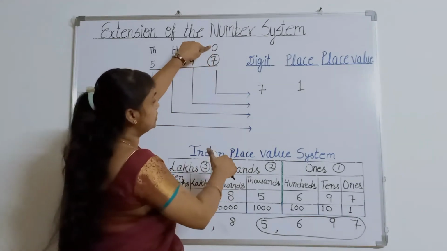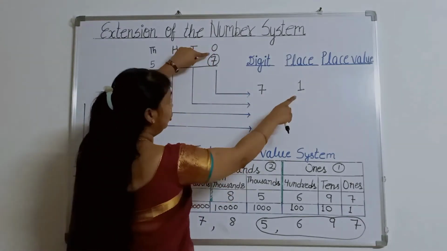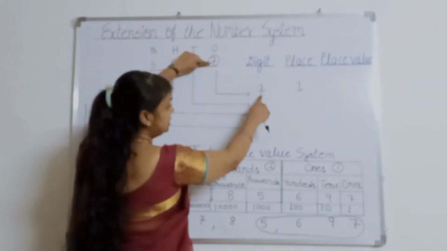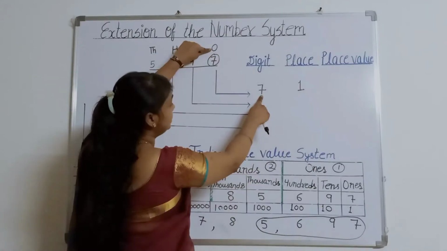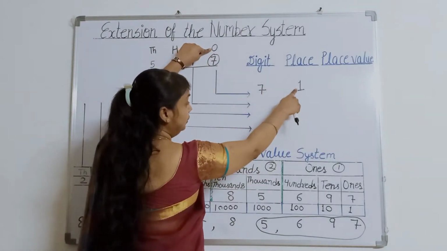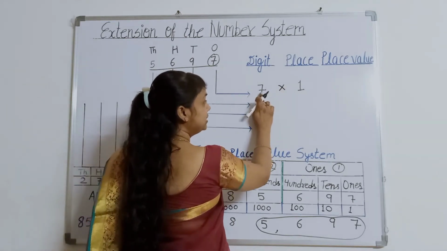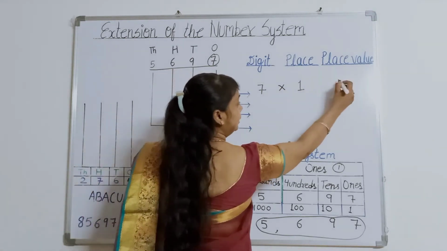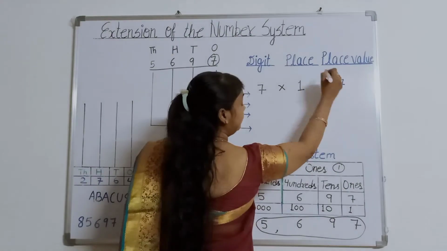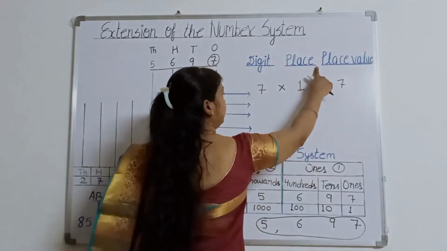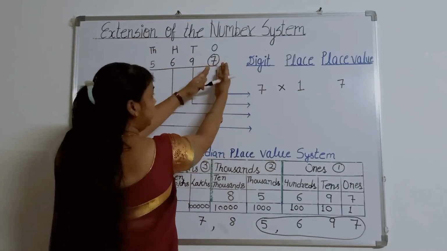Ones means 1. So our digit is 7 and its place is 1. When we do multiplication, what do we get? 7 into 1 is 7. Its place value is 7.